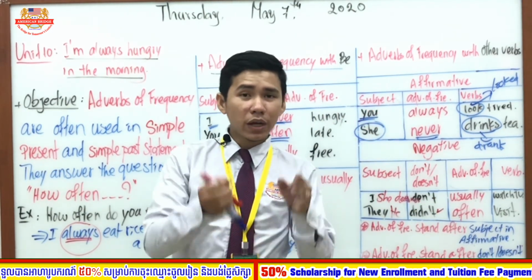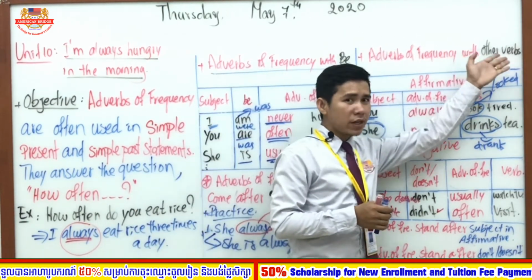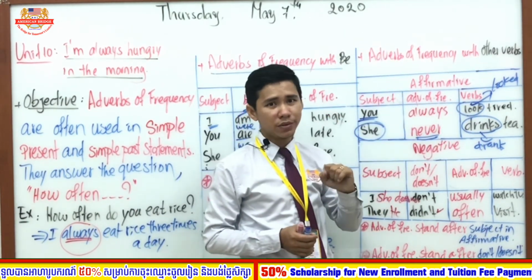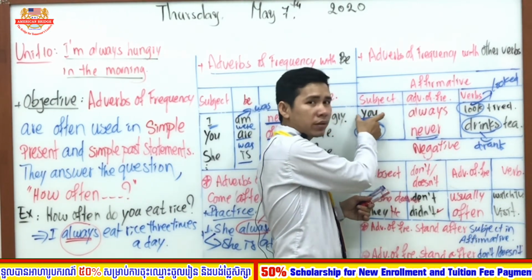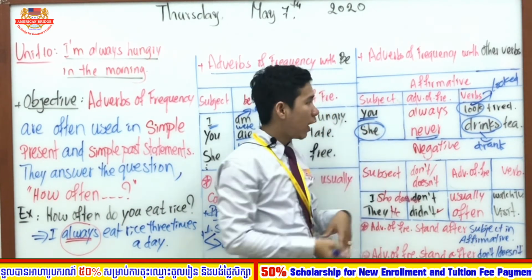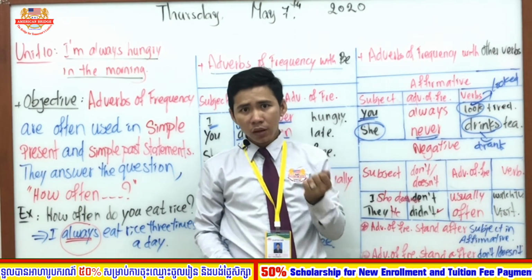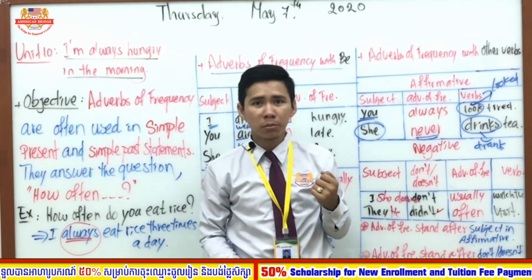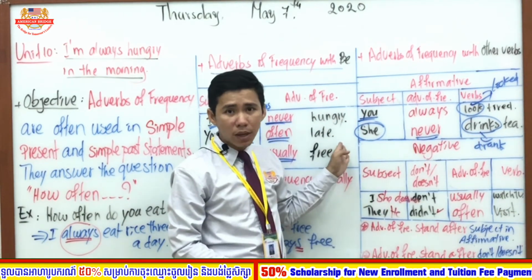Okay, so the way to recognize is that when we see it is used with the other verbs in a positive or affirmative sentence or statement, the adverb of frequency must stand after the subject. Okay, after the subject, and the verbs change or not depending on the statement they are using. If you use a present simple statement in positive, it must be changed depending on the subject.